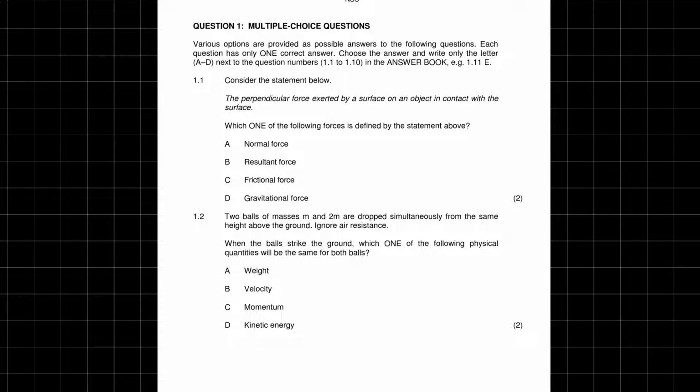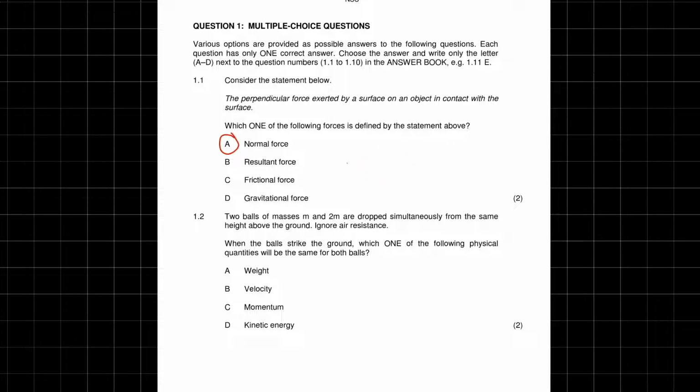So we can start off with question 1, multiple choice. Consider the statement below: the perpendicular force exerted by a surface on an object in contact with the surface. Which one of the following forces is defined by the statement above? So if I had an object, let's say, on a surface, it's a force going up which is perpendicular to the surface. And it doesn't matter what the angle of the surface is as long as it's always perpendicular like so. So this is actually normal force. And that's something you can study. There's not much tips I can give for that kind of question.